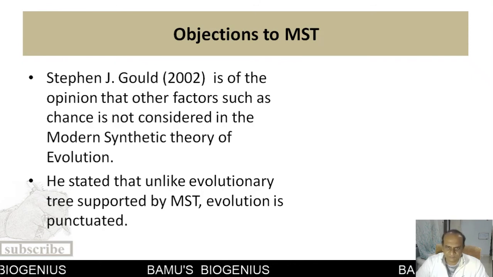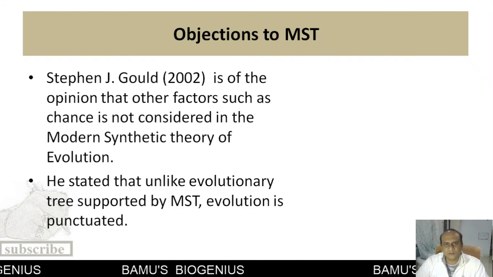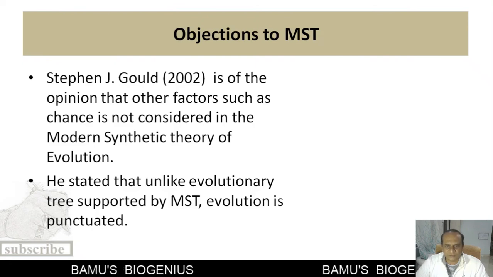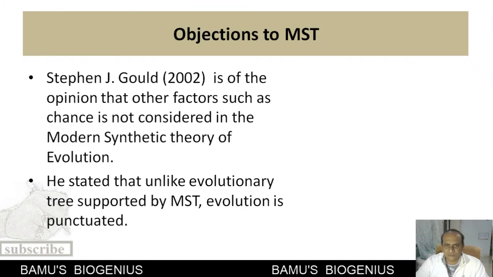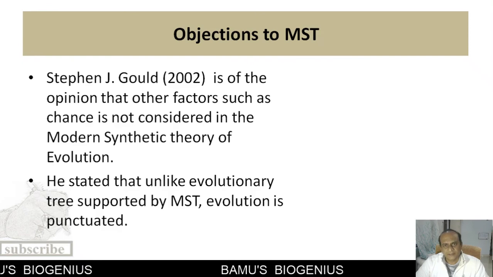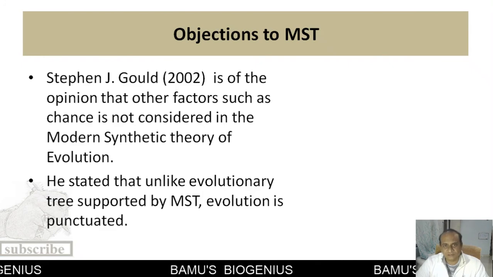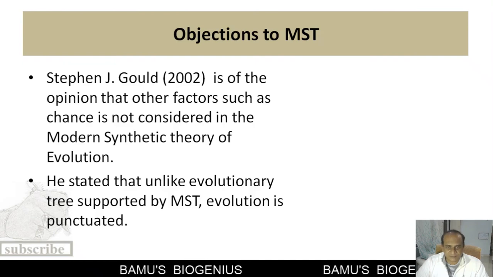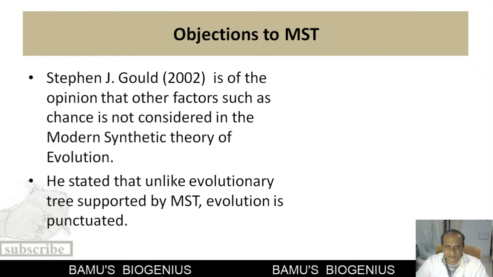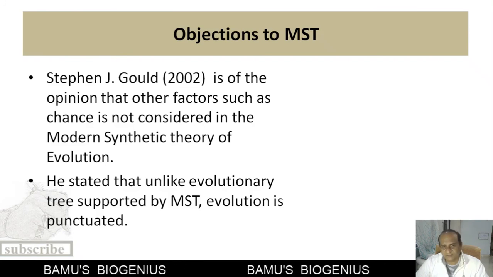For example, we know that due to a catastrophic event in the Mesozoic era, all the dinosaurs present on the earth were wiped out, and because of that only mammals got the chance to flourish on the earth. So he is of the opinion that the diversity we see today is because of that particular chance event.